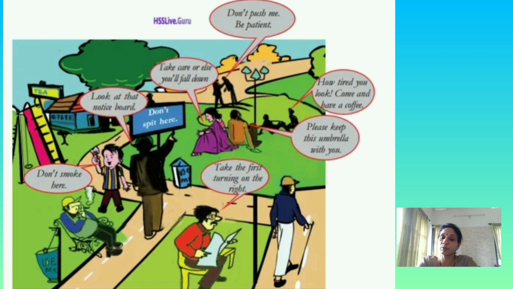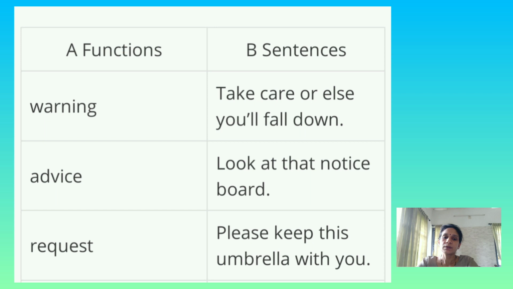Please keep this umbrella with you. Next, take the first turning on the right. Here, many signboards you can see. Pick out the sentences from the picture to match the functions in column A and note them down in column B. In column A, some functions are given.